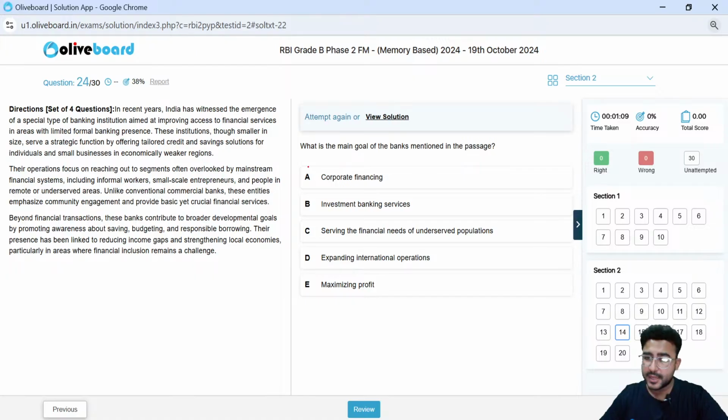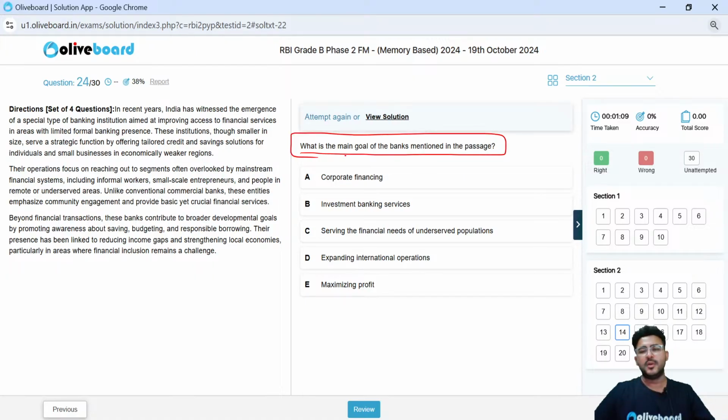Next, what is the main goal of the banks mentioned in the passage? Once you are able to figure out that this is related to small finance bank, then you need to just state what is the main goal of the bank mentioned. Is it corporate financing? Is it investment banking service? Or serving the financial needs of underserved population, expanding the international operation, or maximizing the profit? One of the easiest questions.